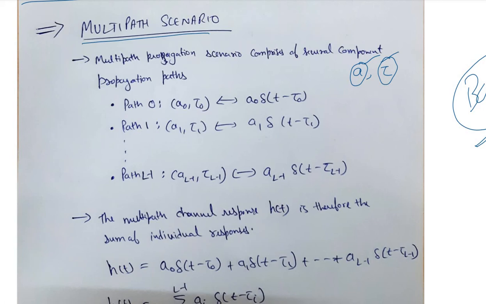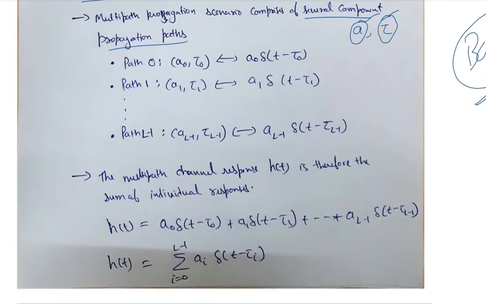So let us assume that there is a multipath scenario and it comprises several components of propagation paths. That means we assume that there are L multipaths from 0 to L minus 1, and all the L paths will have different attenuation and different delay associated with them. So their individual channel coefficients will depend on different attenuation and delay factors, which is quite obvious.